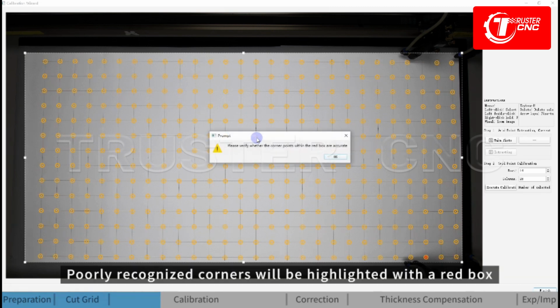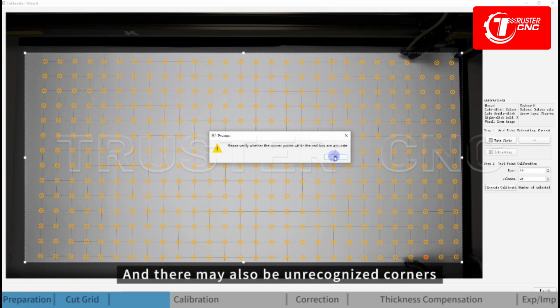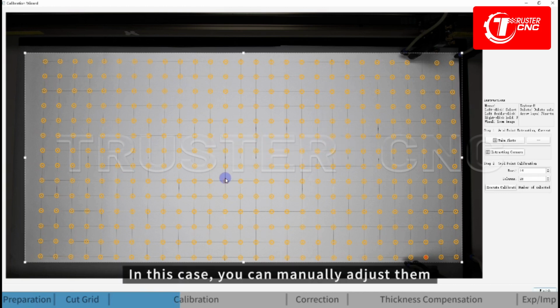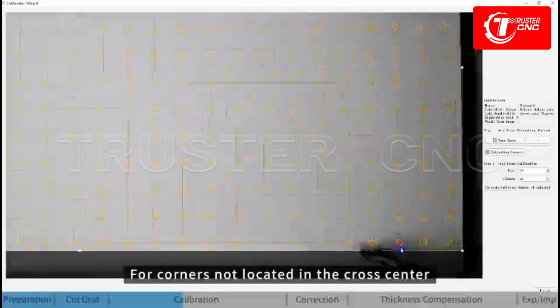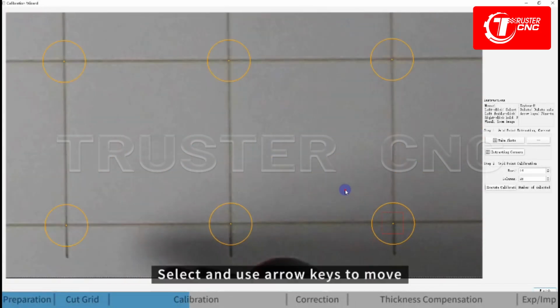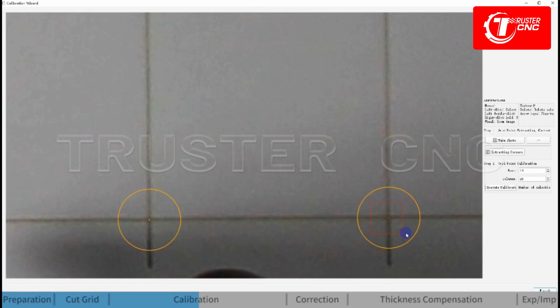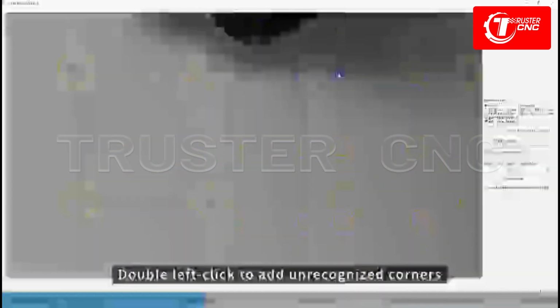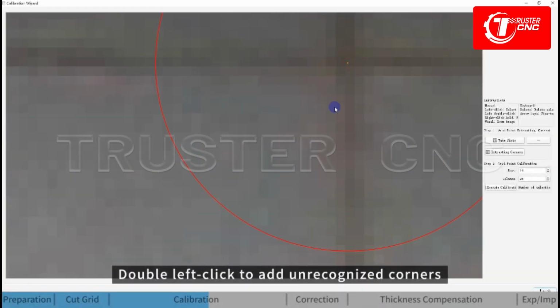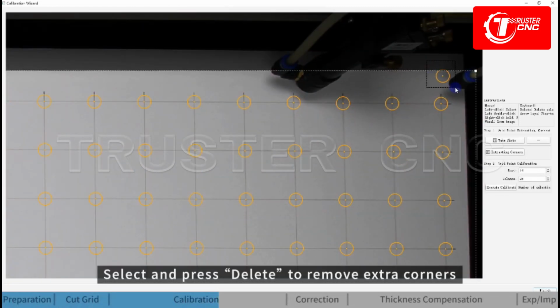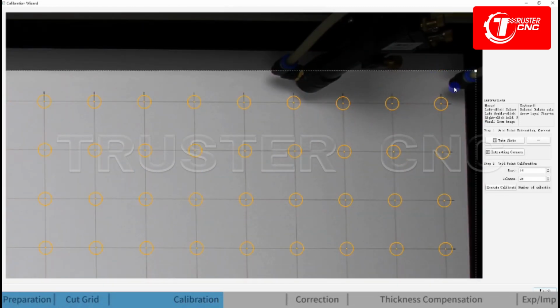Clearly recognized corners will be highlighted with a red box, and there may also be unrecognized corners. In this case, you can manually adjust them. For corners not located in the cross center, select and use arrow keys to move and align with the center. Double left-click to add unrecognized corners. Select and press Delete to remove extra corners.